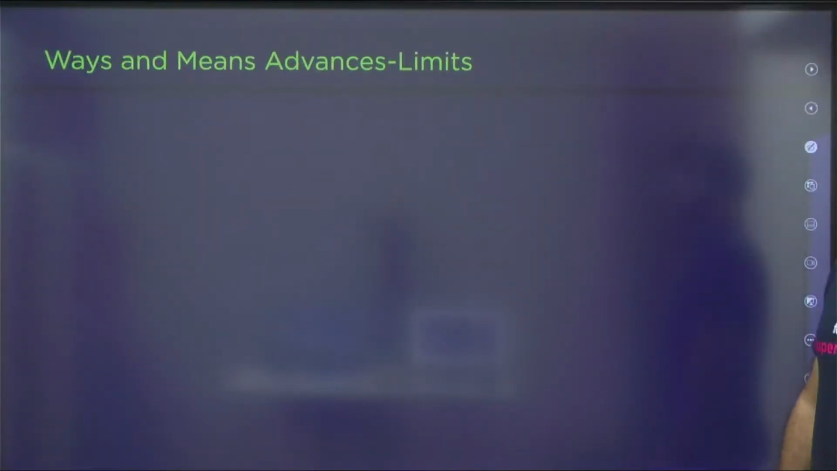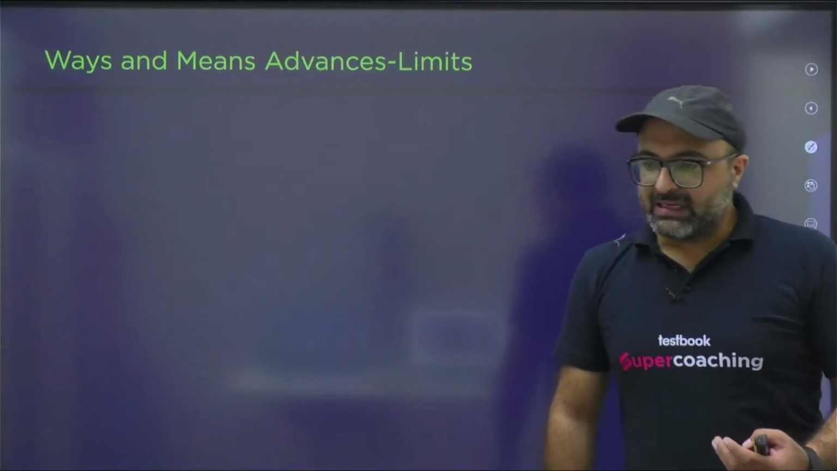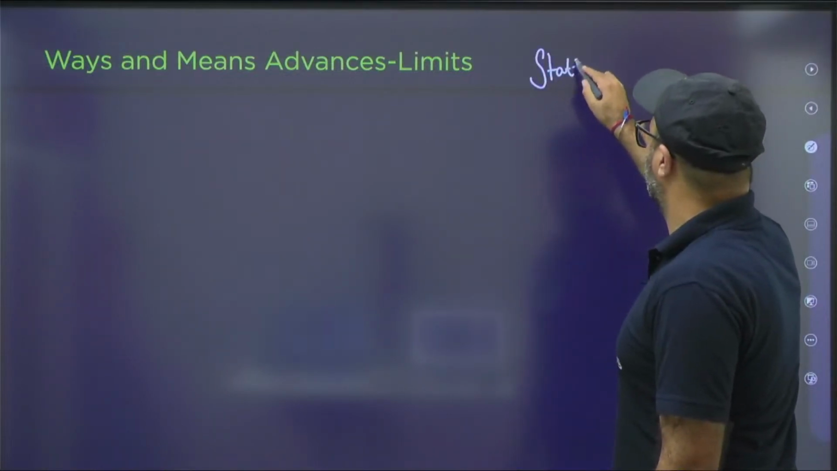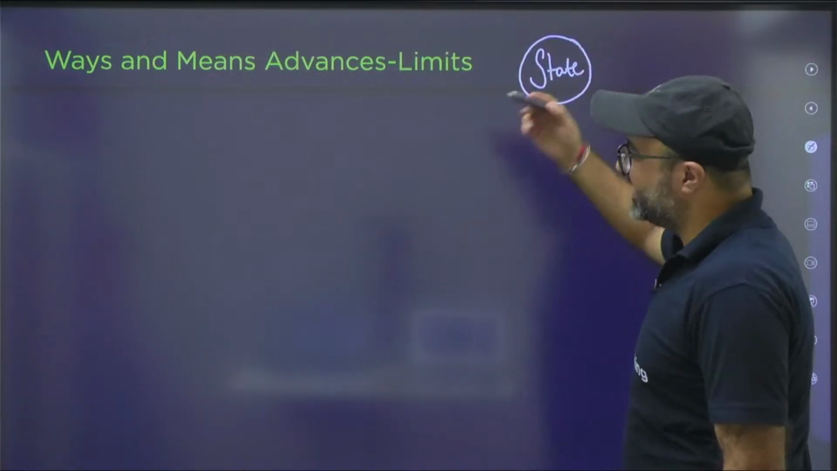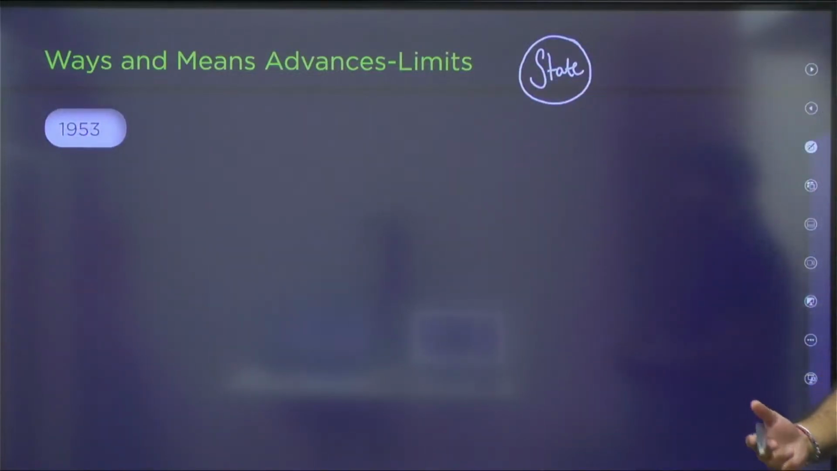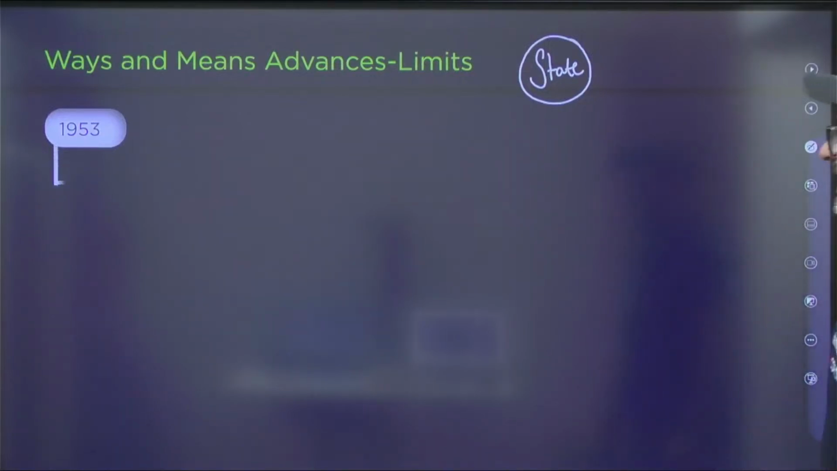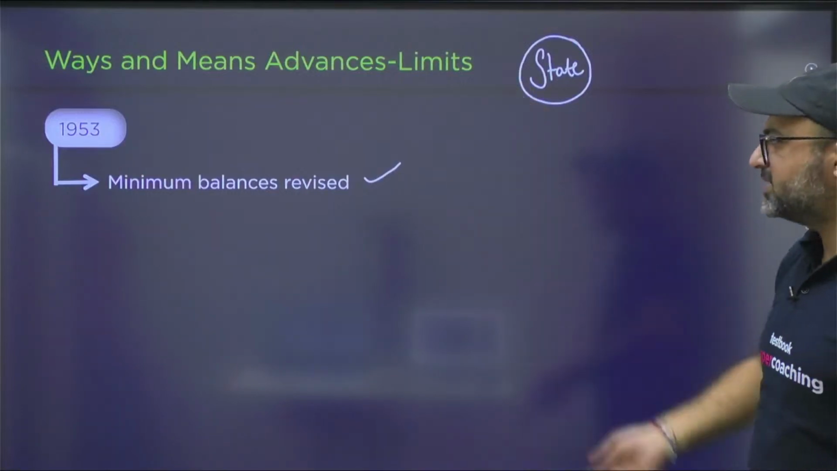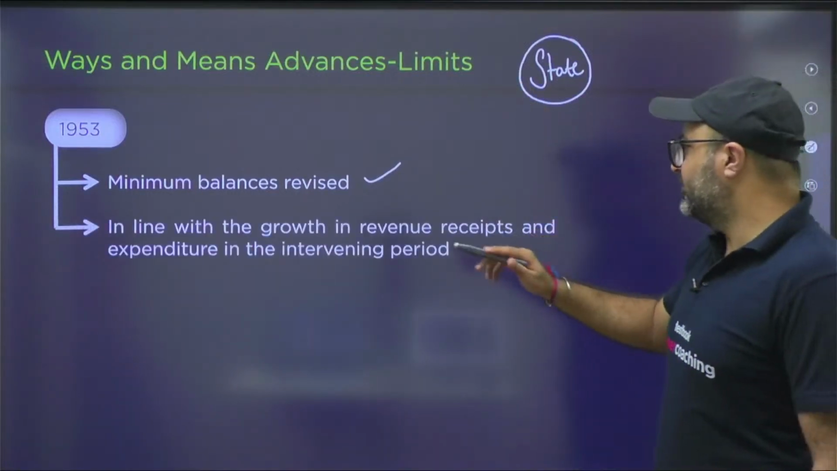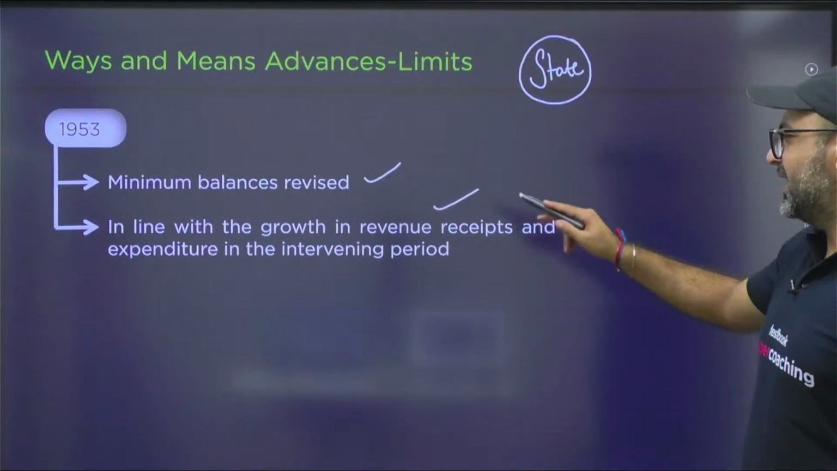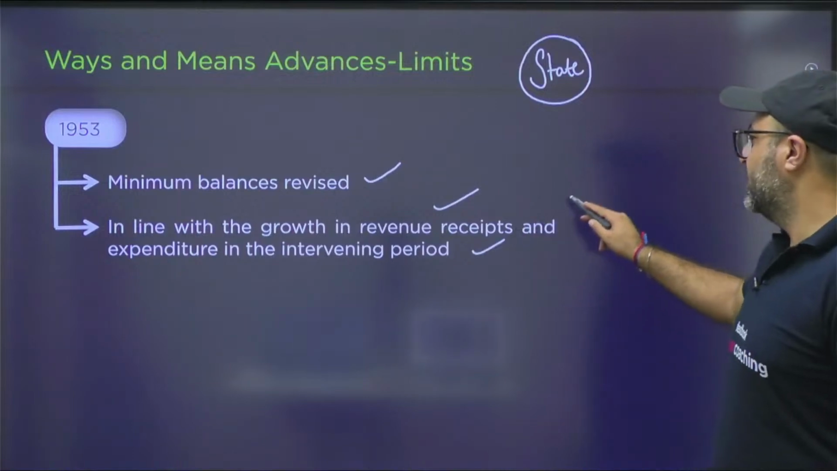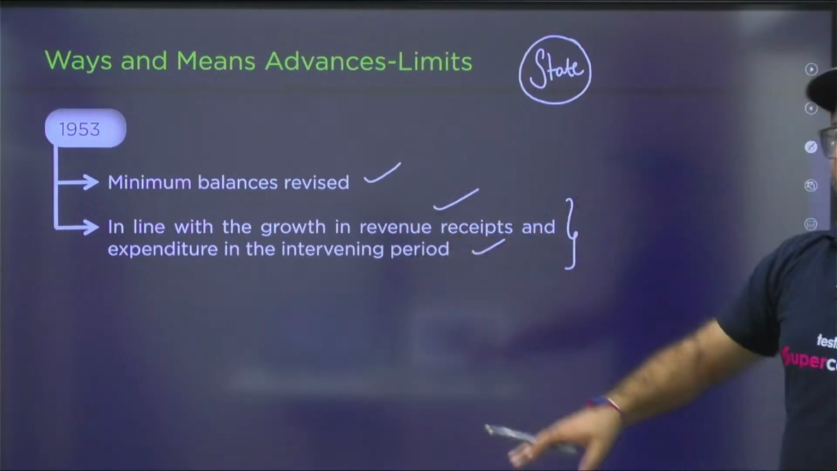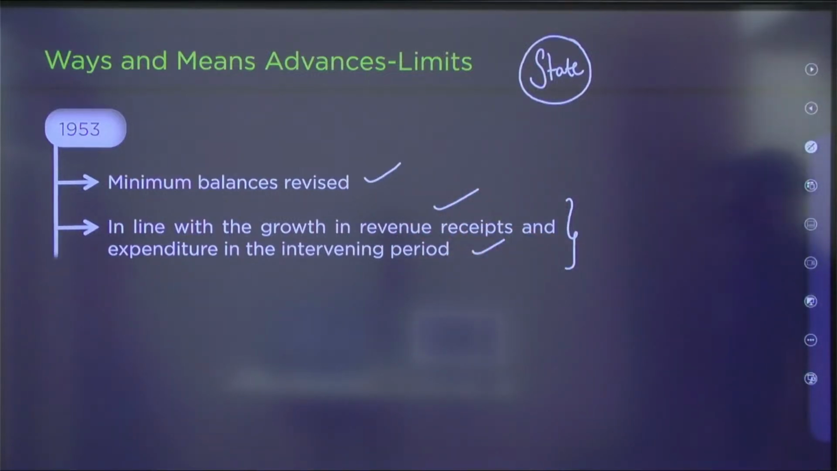You might be shocked to know that WMA, when it was introduced, was basically introduced for the states only. Later on it was extended to the central government. Remember that in 1953, the minimum balances which you need to maintain in your accounts were revised. And the most important part is, in 1953, in line with the growth in revenue receipts and expenditure in the intervening period, the state's revenue receipts as well as expenditure were taken into consideration at the time of fixing the limits.